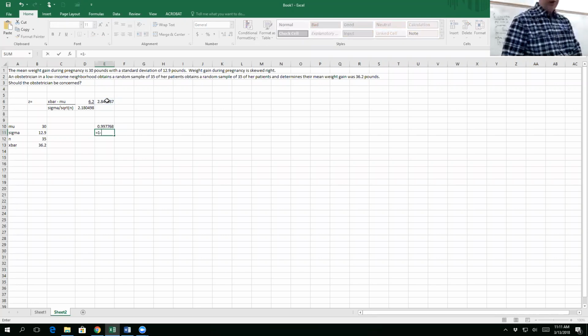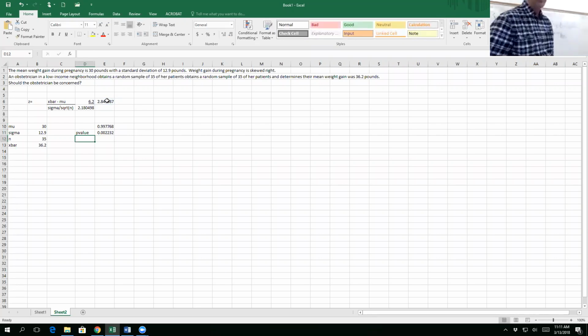Equals 1 minus that. This is what I'm going to refer to as my p-value. The area here is 0.0022. Now you should be able to do this with the chart or with the computer. Since you used the chart on the last homework, I'll use the computer on this homework. Is that okay? Okay, so on my answer key, I'll use the computer.